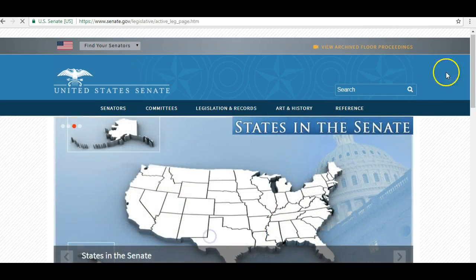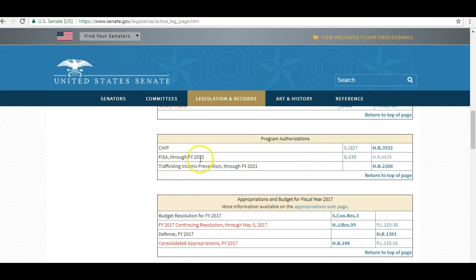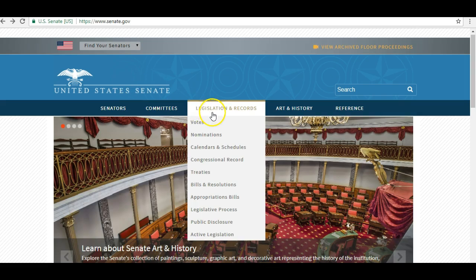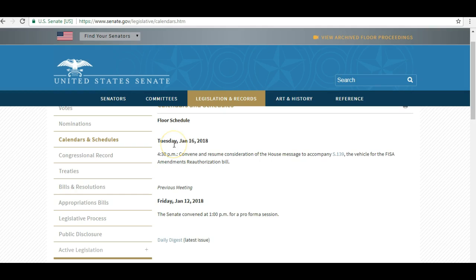We look at active legislation. Okay, scroll down. You want program authorizations, FISA, S.139, H.R. 4478. Okay, you go back. Okay, you want calendars and schedule. Okay, Tuesday, January 16th. Convene and resume consideration of the House message to accompany S.139, vehicle for the FISA Amendments Reauthorization Bill. This is the bill that we're going to track and we're going to discuss.